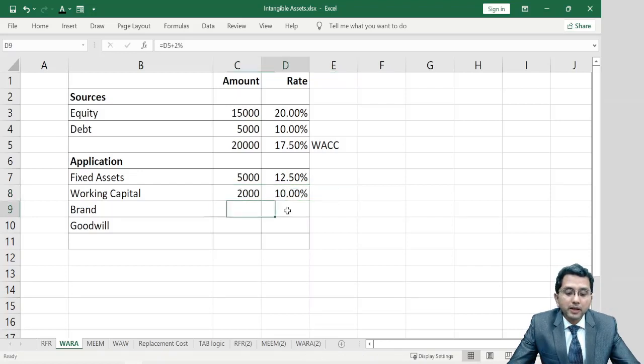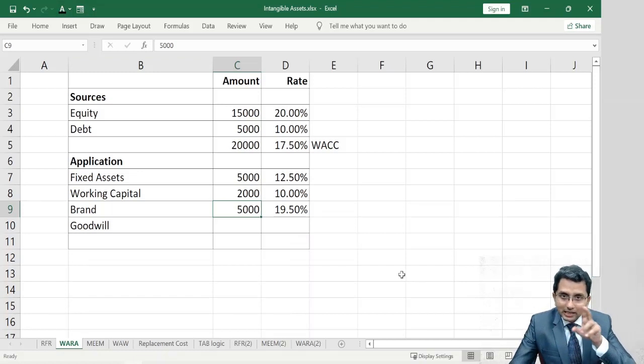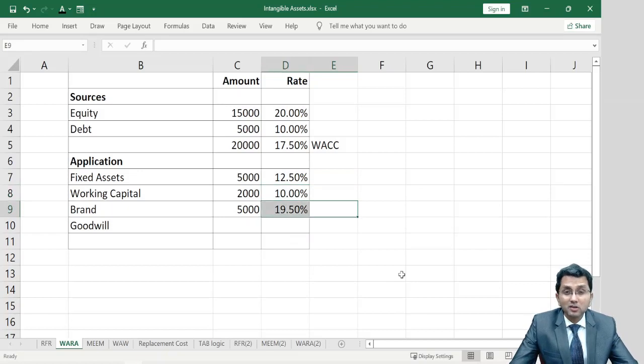Then suppose I want to make valuation of the brand, and I feel that the brand as an asset is riskier than business as a whole, and my experience says, my gut feeling says, that a 2% extra risk premium should be added while calculating brand value. And accordingly, when I calculate value of brand, it appears to be 5,000 rupees. So they are interrelated. In practical life, this can be acquired from lease rate. This is the short term debt rate. This is based on your own judgment and experience.